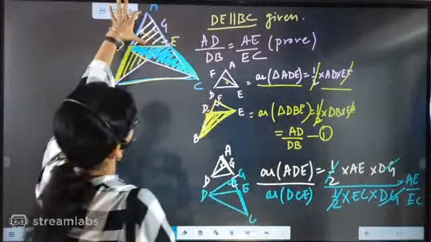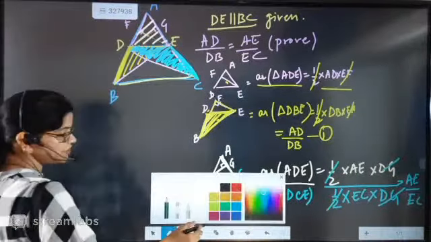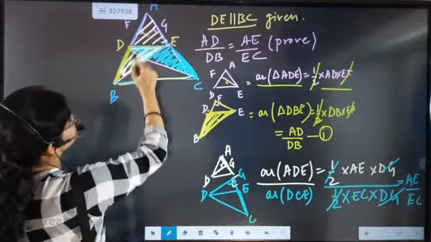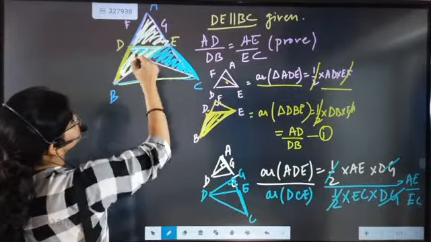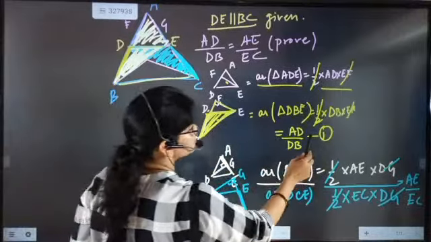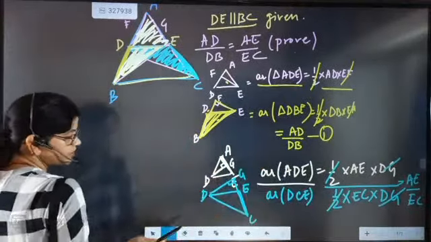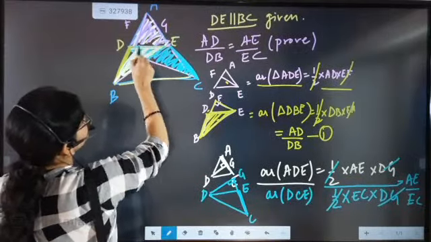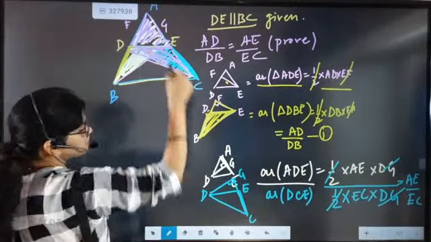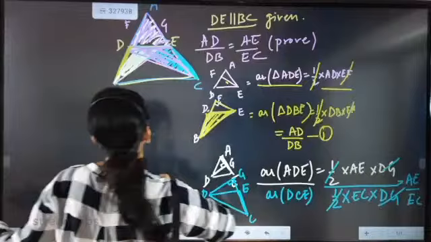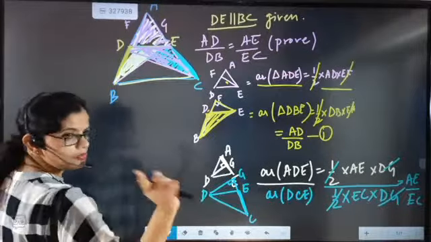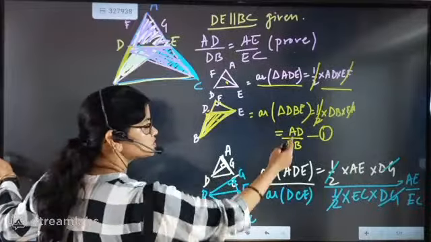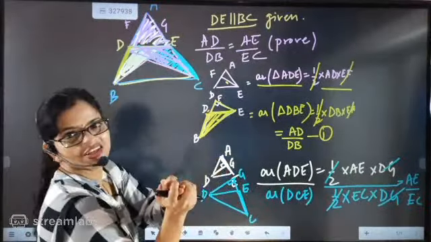When we took this triangle and this side, our ratio is coming AD by DB. Next, we took the same big and small triangle, and then we took this side, and our ratio is coming AE by EC. But a very important problem here is how to connect them together, because we got the ratios, and now only the connection is left.